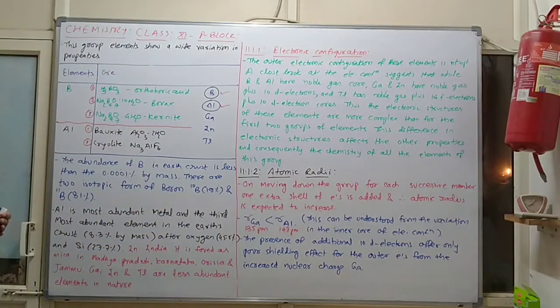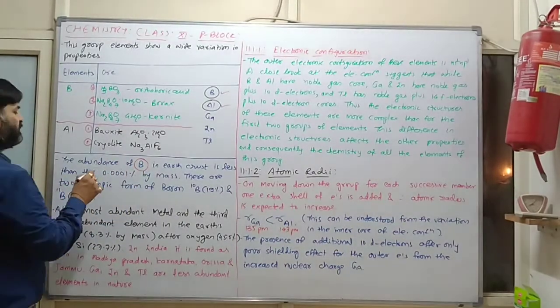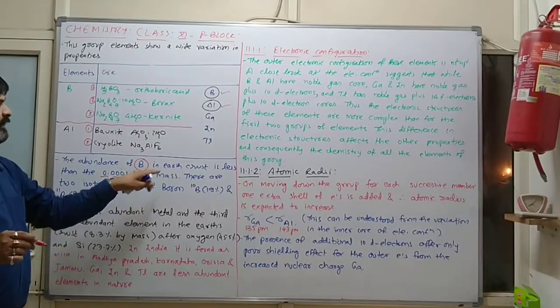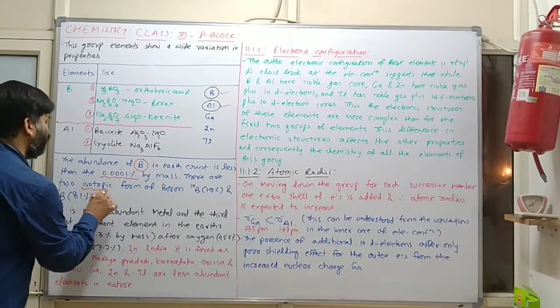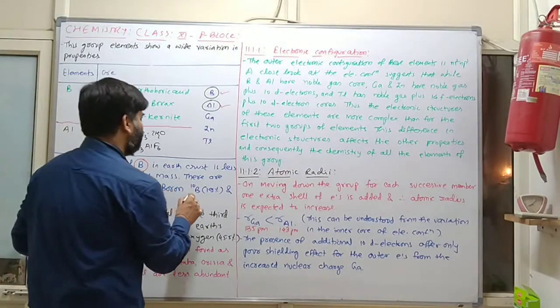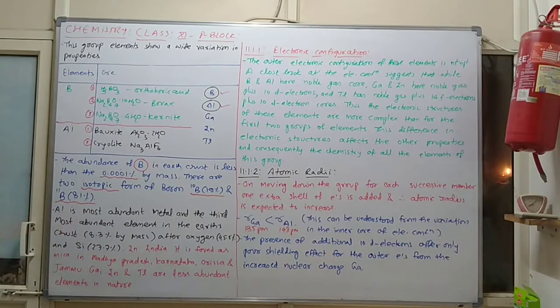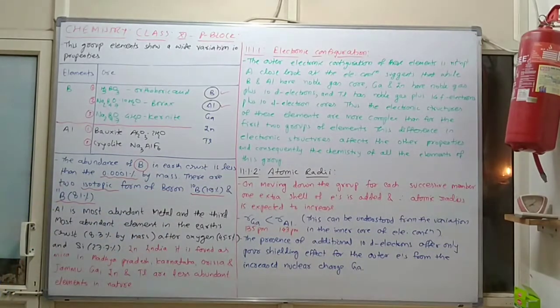Now we will discuss abundance. The abundance of boron in earth crust is less than 0.0001% by mass. There are also two isotopic forms of boron: boron-10, 19%, and boron-11, 81%. So in case of boron, two different types of isotopes are there.